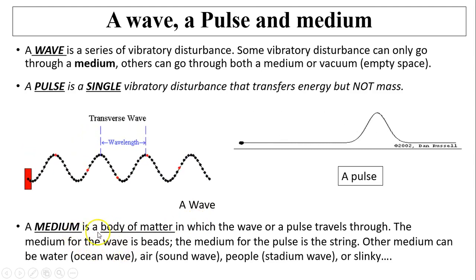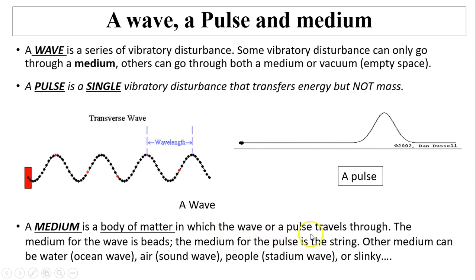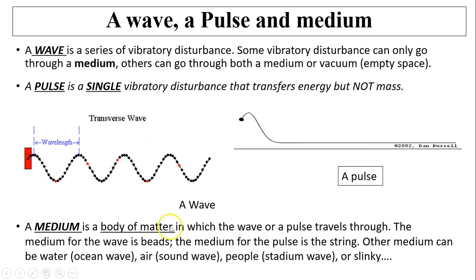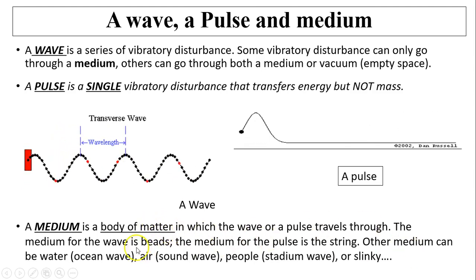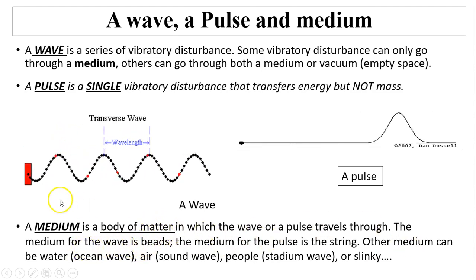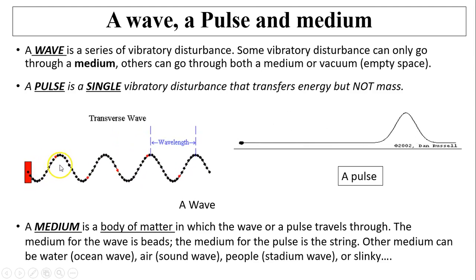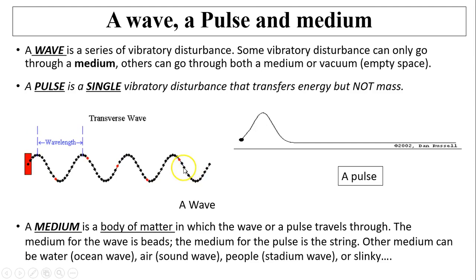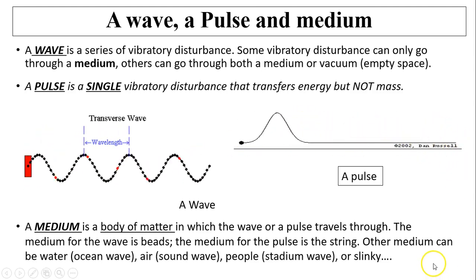A medium is just a body of matter in which the wave or pulse travels through. Let's take a look at what that means. It's a little abstract. So the medium for this wave is the beads. It looks like there is a string of beads, and this is kind of just like a rope or a string.